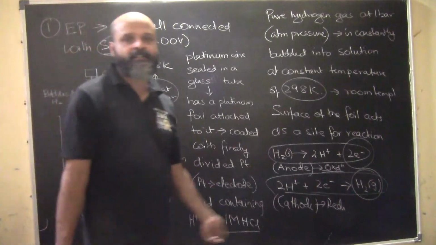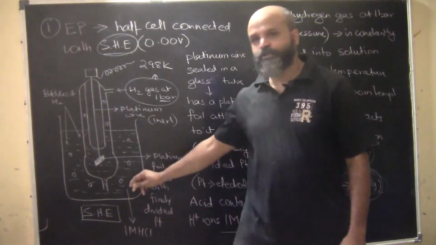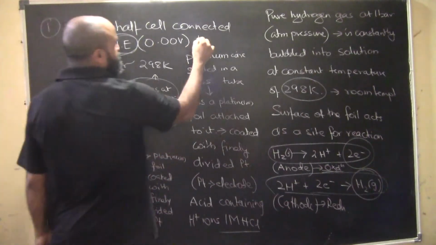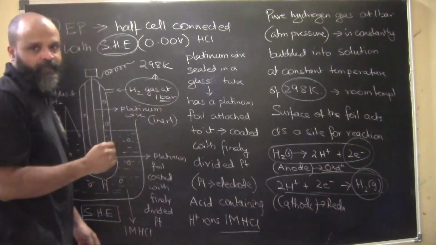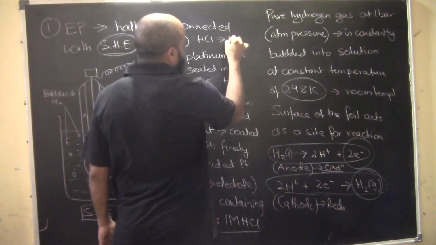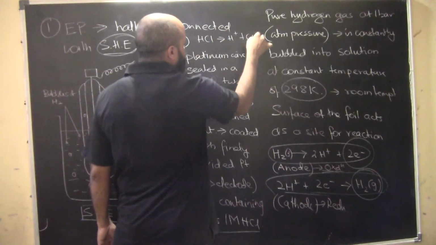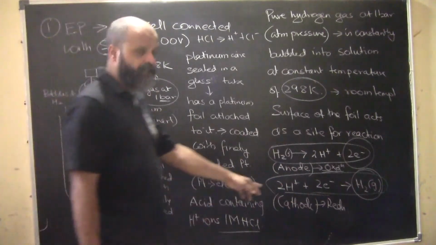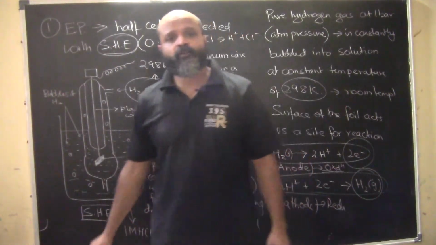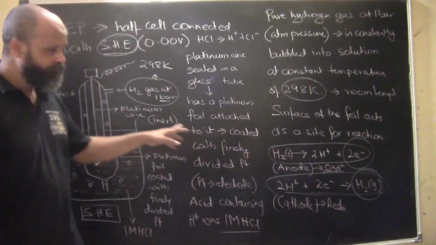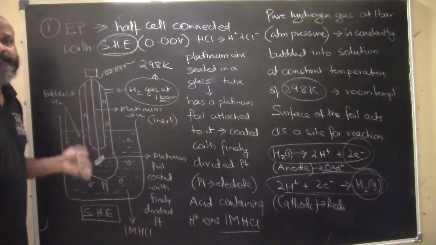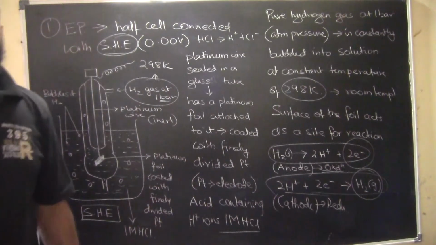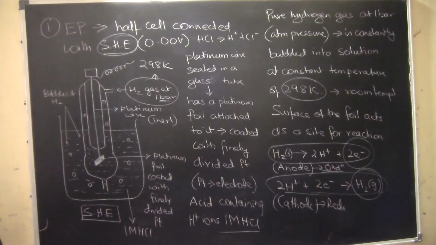We are getting the H plus ions from the HCl solution. We know that HCl is one of the best of the electrolytes, so it gets dissociated in aqueous solution as H plus and Cl minus ions. These H plus ions which we see here are coming from the hydrochloric acid solution. So this is basically the construction of a standard hydrogen electrode. You can take a snapshot of the same.